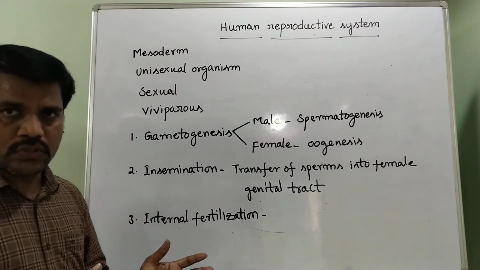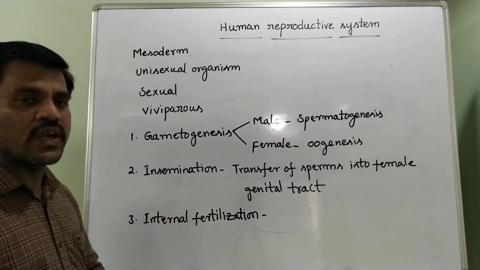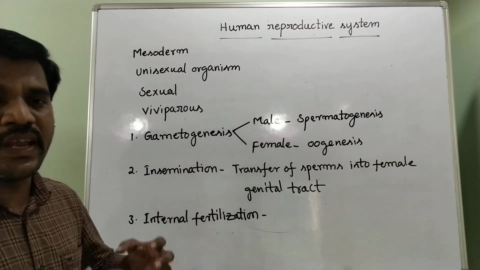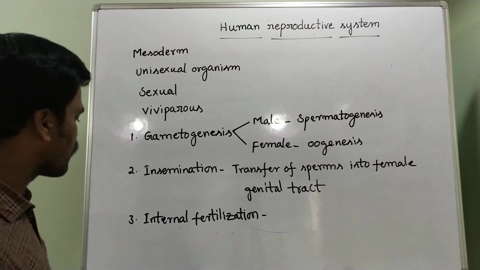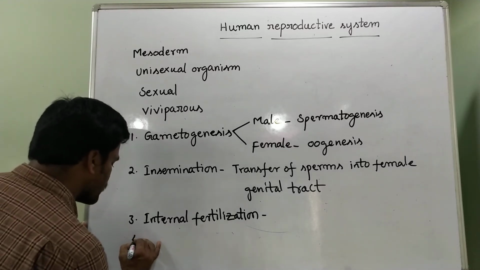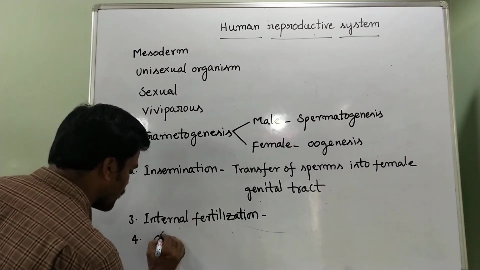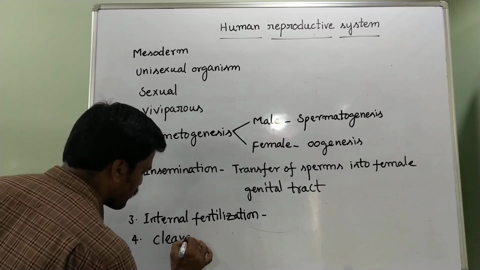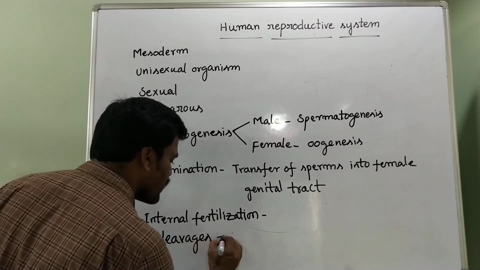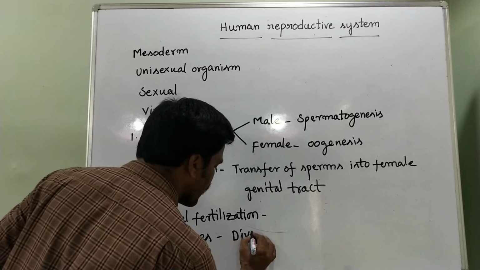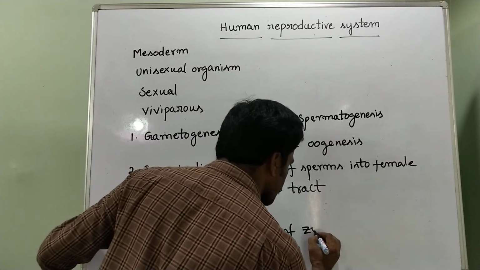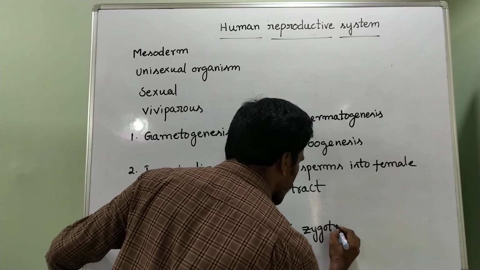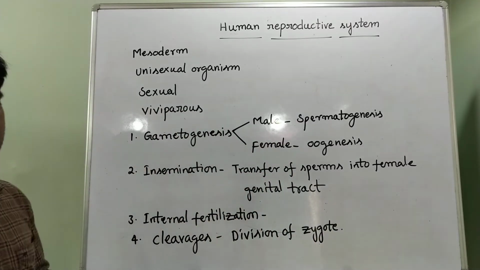When the zygote is formed, it undergoes a number of mitotic divisions, called cleavages. The fourth stage is cleavages. Cleavages means division of the zygote.